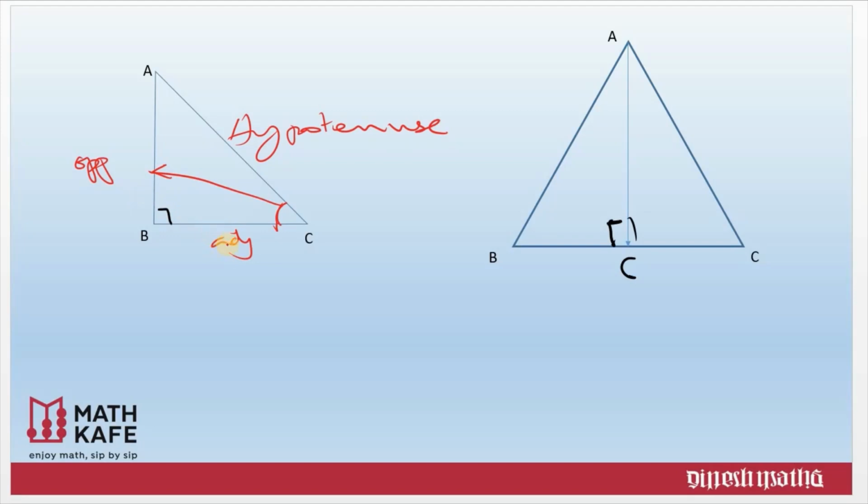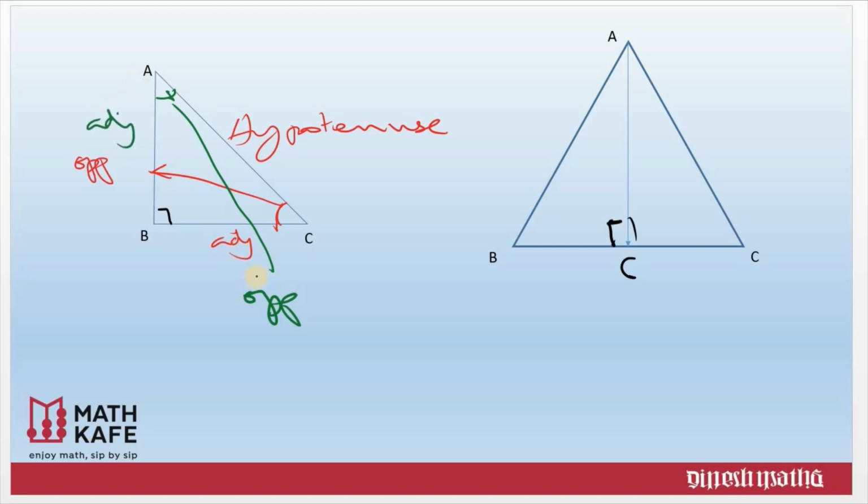This adjacent side and opposite side keep changing, depending upon the angle you are referring to. Say I take angle A. Now which is the opposite side? The side exactly opposite to it, that means this one. So this is the opposite side, and the adjacent side will be AB.